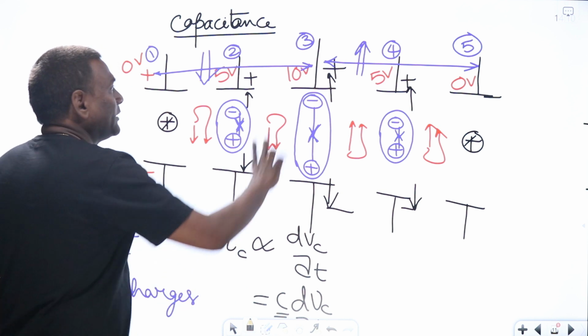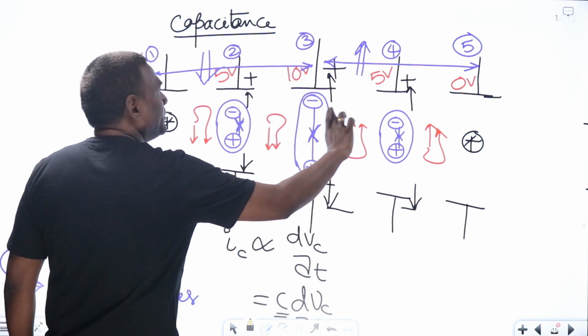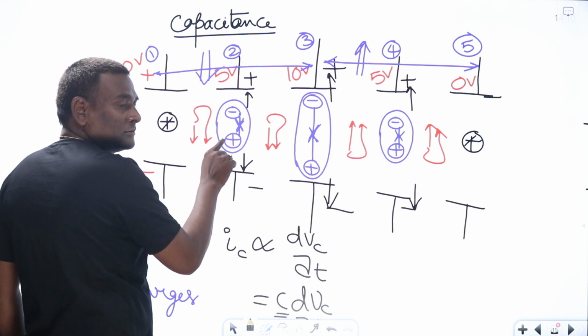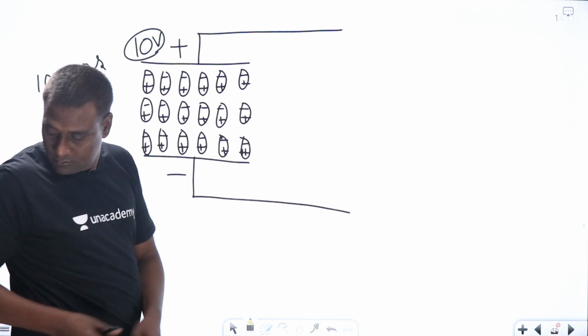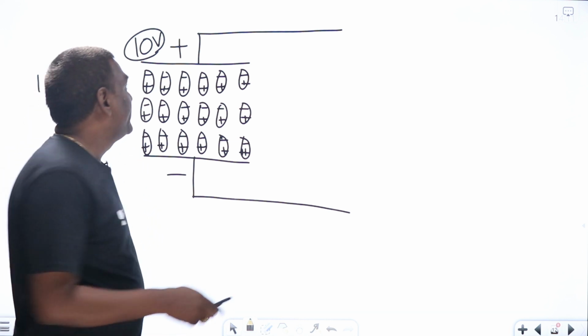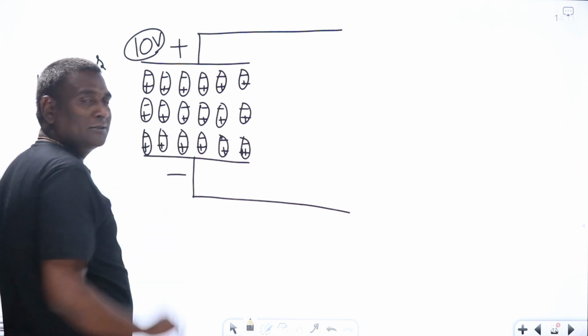See here, for 10 volts the distance between the dipole is more, and for 5 volts it should be less. Okay. So in order to reduce this particular 10 volts to 5 volts, the dipole distance has to be reduced.